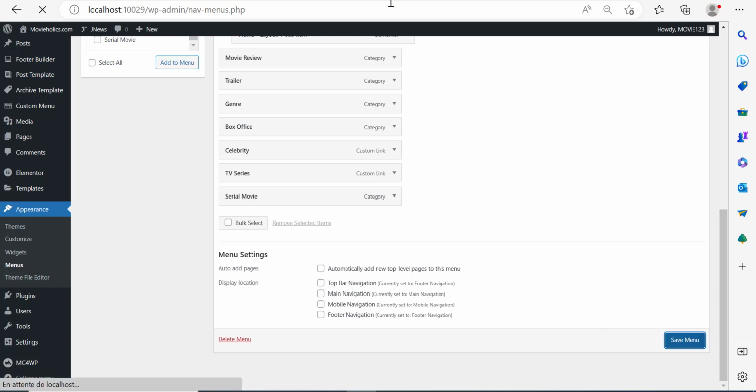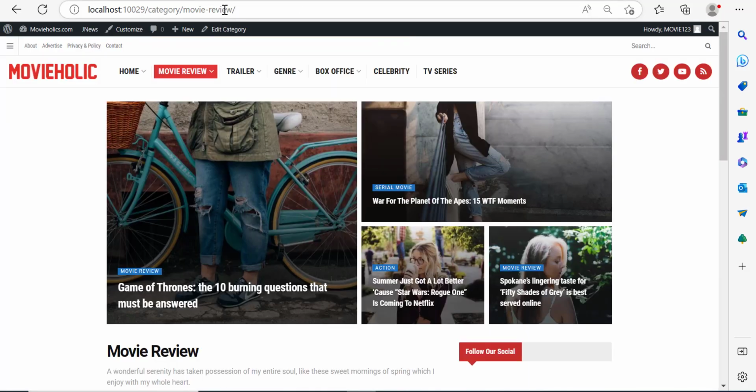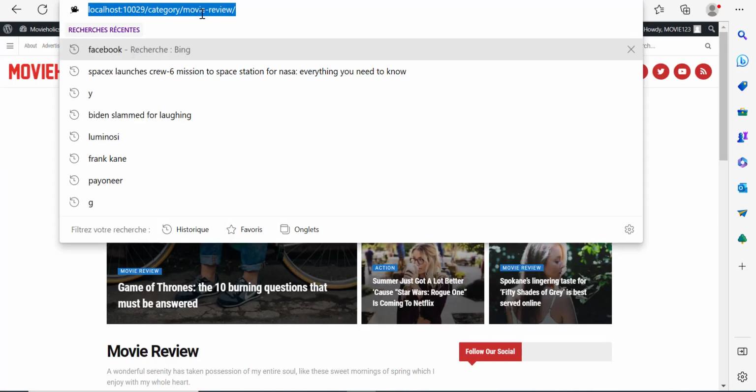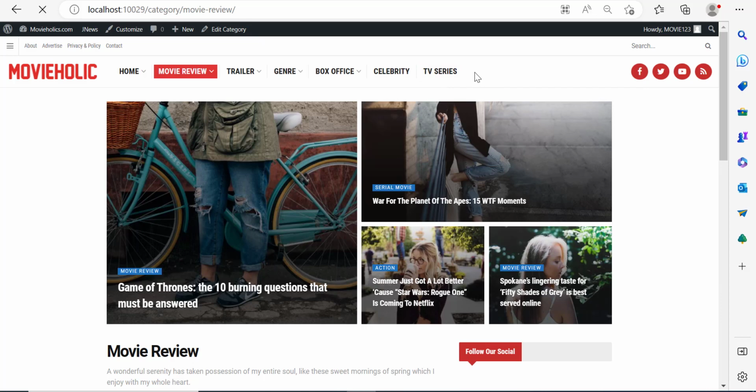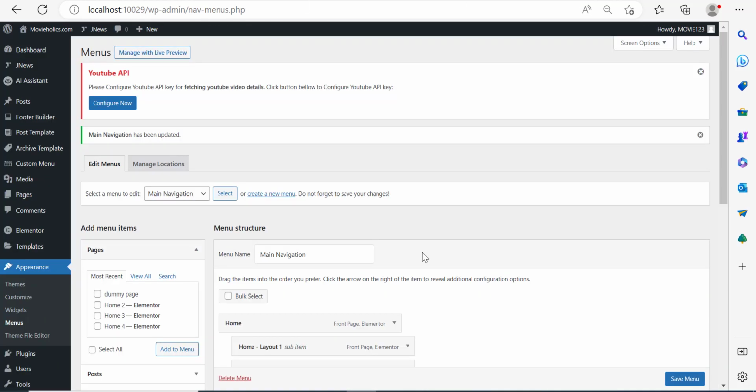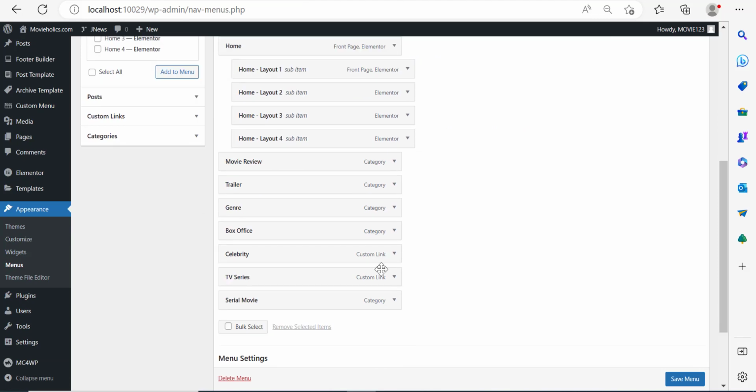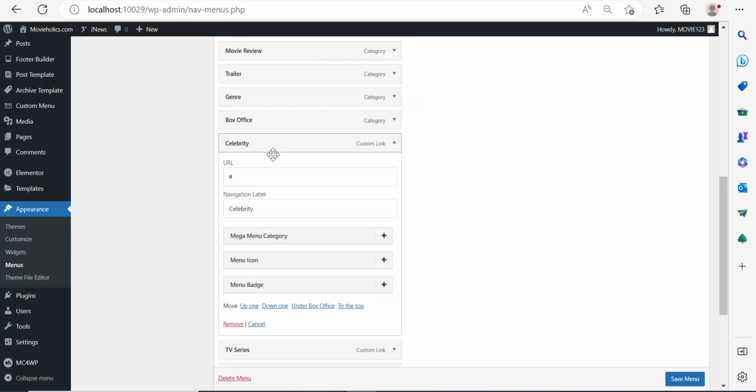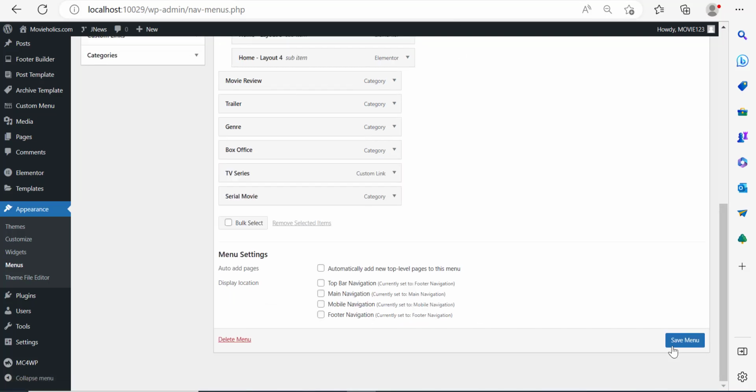If I click on save menu, right now if I go over here and refresh, you will see that serial movies will be added over here. So you can see that we've added a new category. That's pretty good. So this is how you manipulate your menu. Now you can remove stuff, you can add stuff. Let's say, for example, that you want to remove the celebrity category. You can click on it and you can click on remove and this will do it. You can click save menu and that's it.